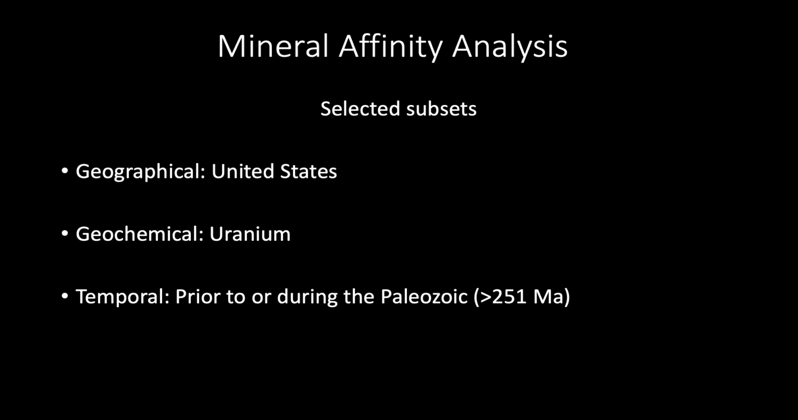The second subset was geochemical, and we selected uranium due to its role in the redox history of various deposit types, as well as the interest related to nuclear energy and nuclear forensics. Note that while we use uranium as the starting point for selecting mineral localities, all minerals, uranium or non-uranium, found at each uranium mineral locality are included in the algorithm.